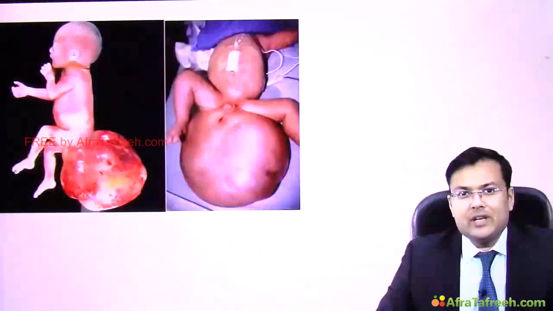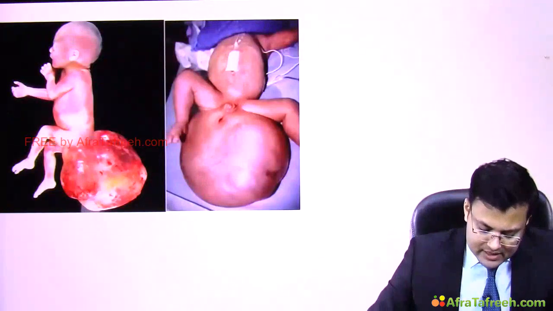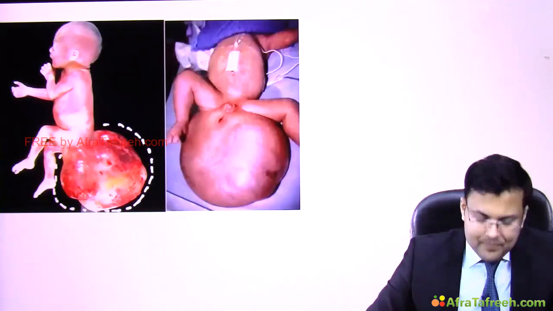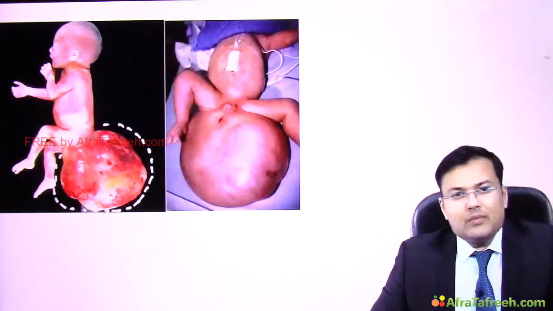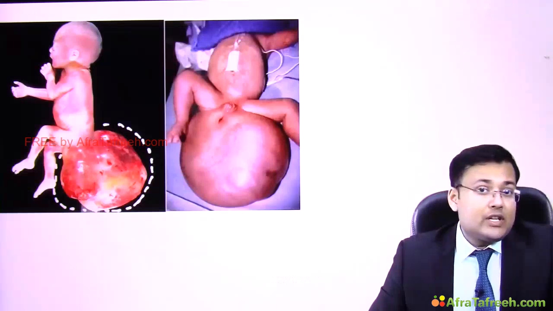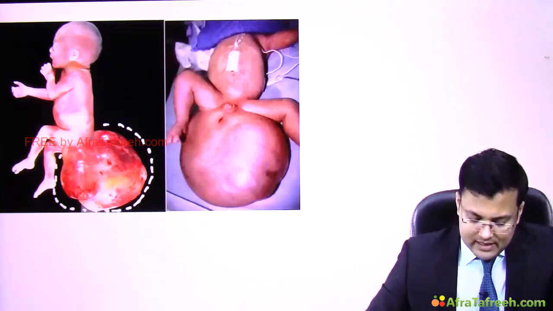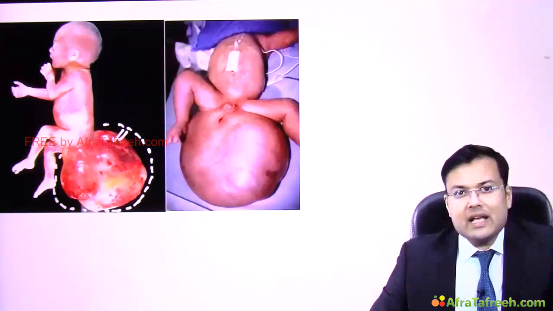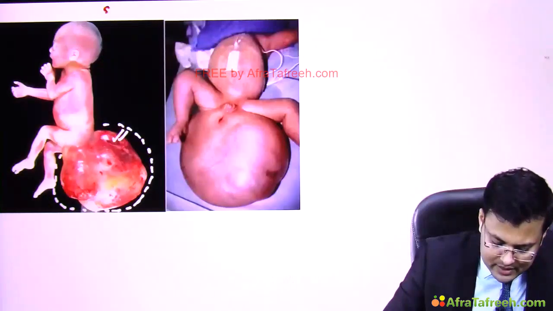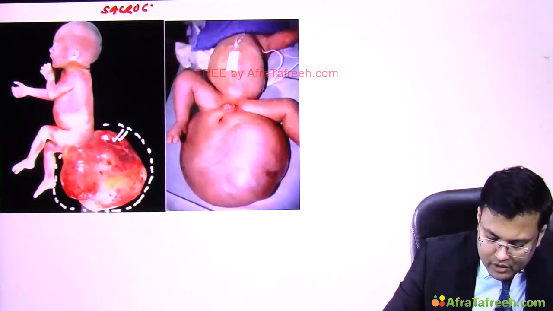Now see this image and tell me what is the diagnosis. So you can notice that this is what? Sacrococcygeal teratoma. And let me tell you, teratomas are most common in neonatal period. And what is the most common site? Obviously, this is the site. So this is sacrococcygeal region. So one by one we are going to discuss. This is sacrococcygeal teratoma.